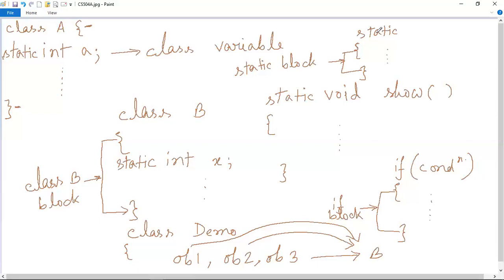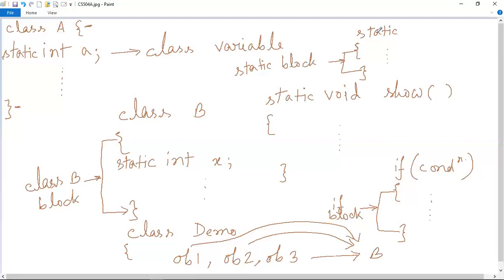Now static blocks have certain characteristics. We all know that a program execution starts from main. Whether it is the C programming language or C++ or Java, always the program execution starts from main. But in case of a static block, if you are using a static block in your program, then this static block will be used before the main method executes. That means the static block will be called by the JVM before it calls the main method. So this is the speciality of using a static block in a program.